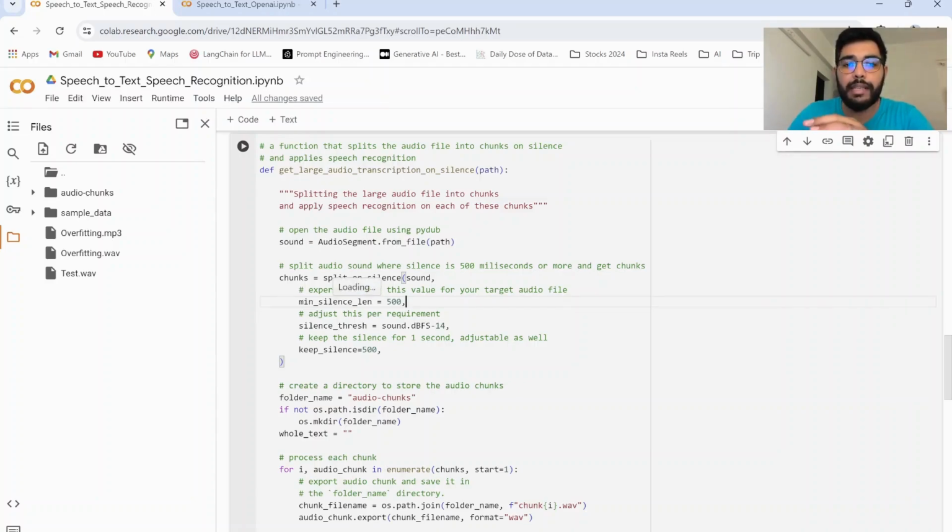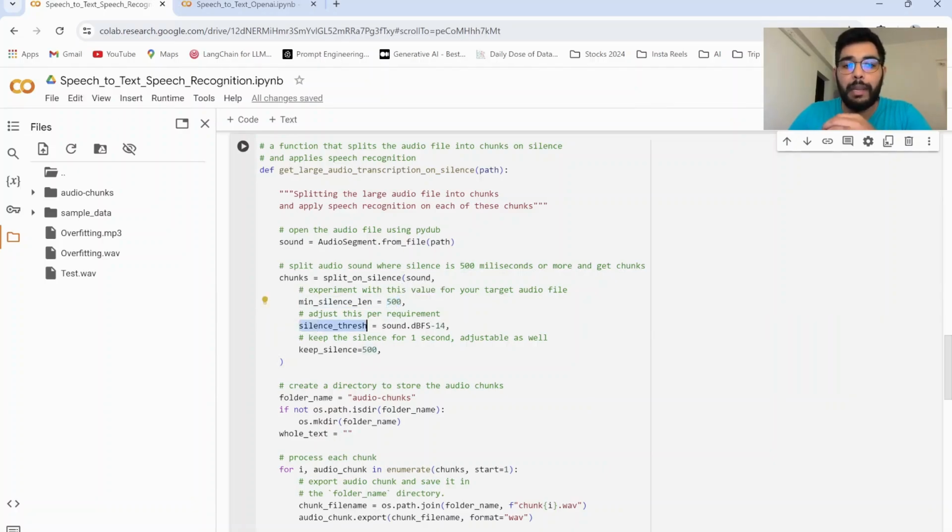A few hyperparameters are minimum silence length. That is, how much of silence do we require to split that particular audio. There is a chance that if we split the audio randomly, we might lose out on some context. We don't want to do that. Hence, we are looking for a silence or a gap in the conversation that is happening in the particular audio, and split only when there is a silence. So the minimum silence length is a hyperparameter. Over here, we have given it as 500 milliseconds.